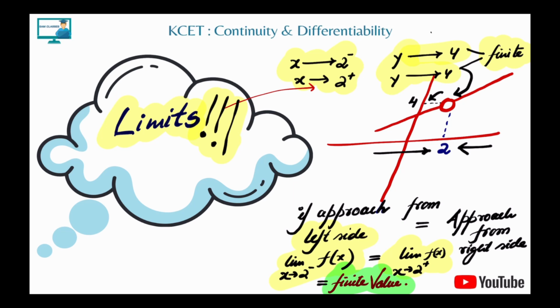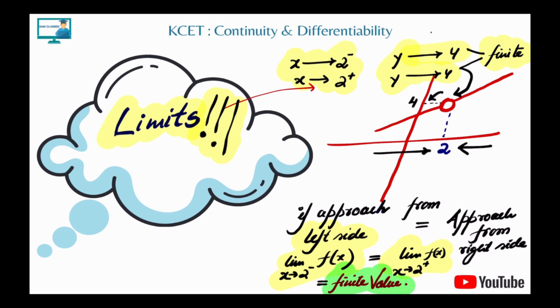If the left hand value is infinity and the right hand value is also infinity, can we say the limits are equal? No, because both the infinities are different. Infinity is not like a single term or single value. You can't say this infinity is equal to that. We don't know what infinity is. That's why the left hand value and the right hand value have to be equal, and that has to be equal to a finite value. Then only we say the limit exists.